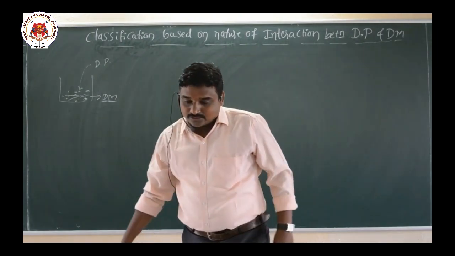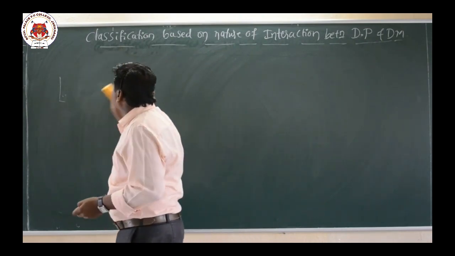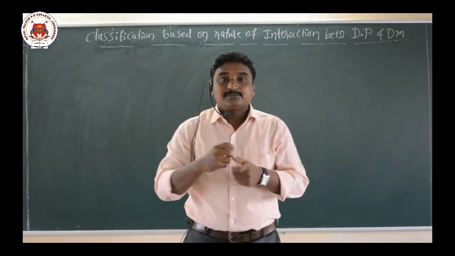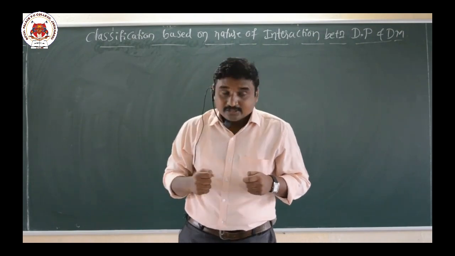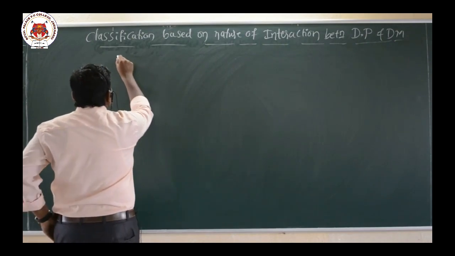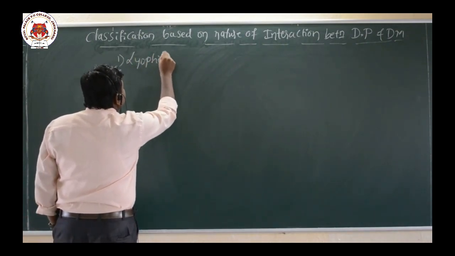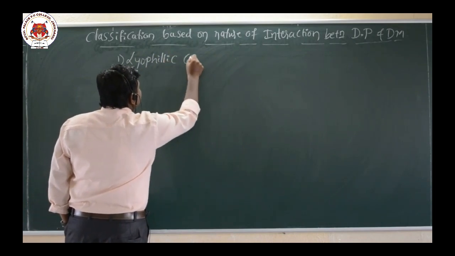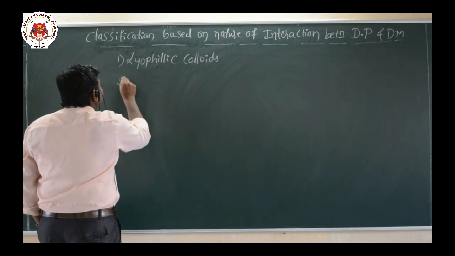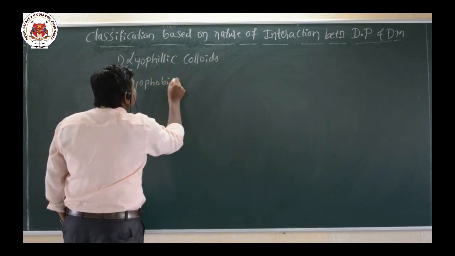Now the classification is based on the nature of the interaction, how the dispersed phase and dispersion medium interact. Based on that, we have two types of colloidal systems. The first one is lyophilic colloids, and the second one is lyophobic colloids.